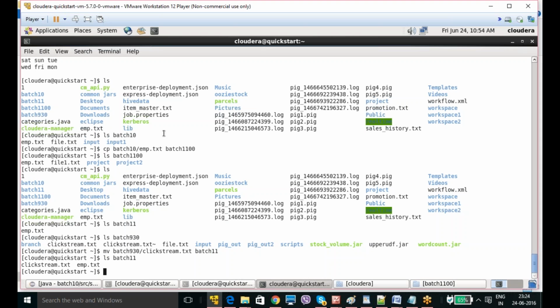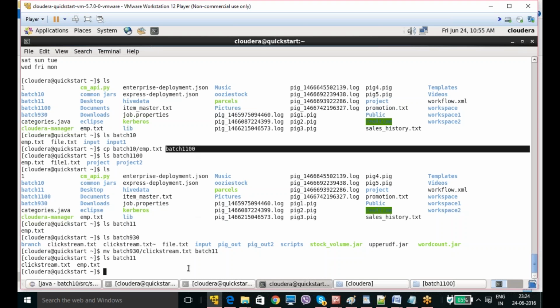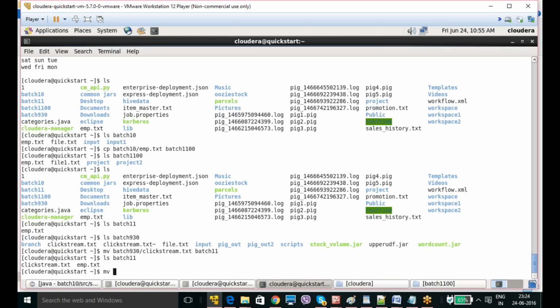We have created one directory for our personal practice, so I am going to move it there. mv, where it is in batch 11. So I am showing the move command two times. First I move to batch 11, and then I am going to move to batch 1100. So this is my requirement. I am moving it here.